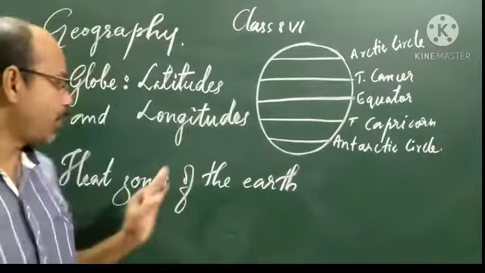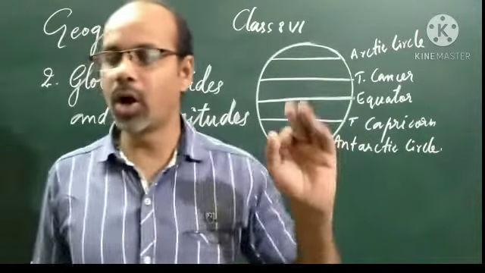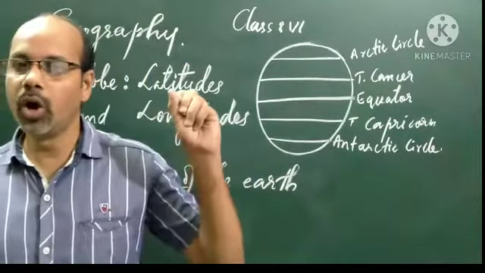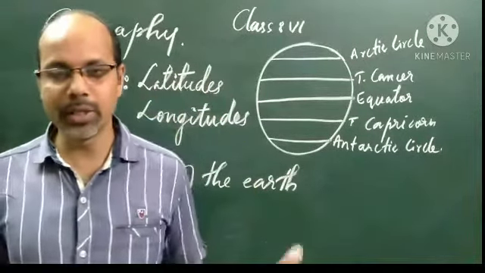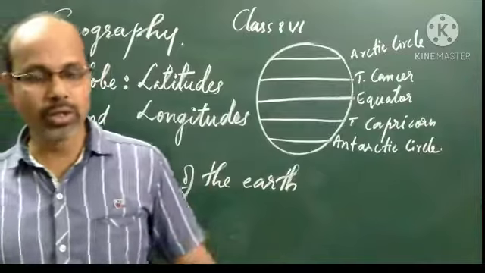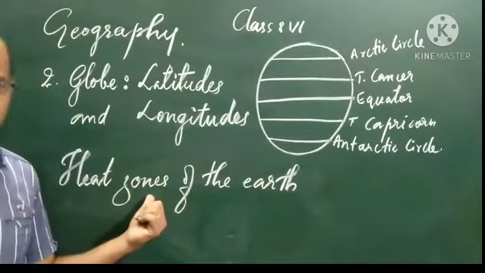Today's topic is the heat zones of the earth. We can say heat zones, climatic zones or temperature zones. These are the three names we often use for the heat zones of the earth.